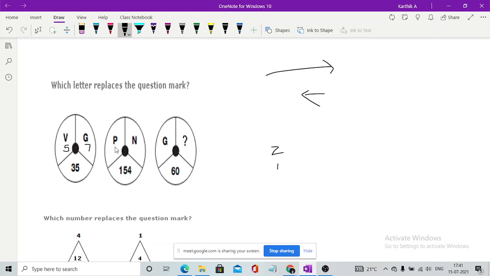What's the position of P? 16. Similarly, what's the position of N? There might be cases where, if you're getting a large value, do try it from the reverse side as well.